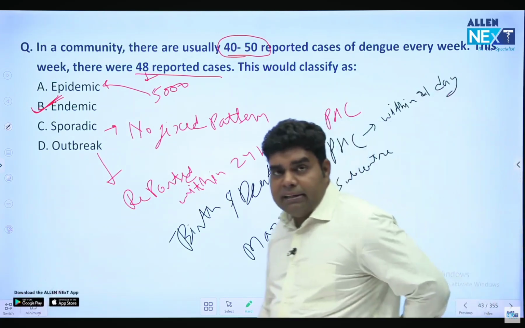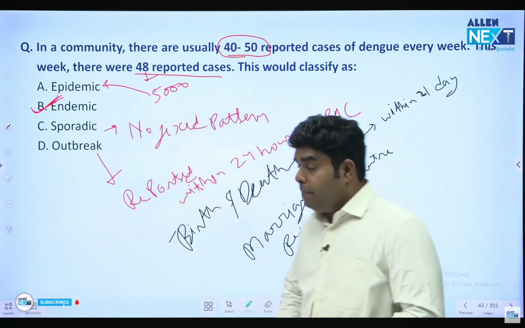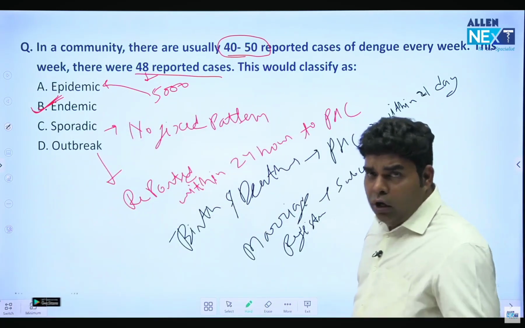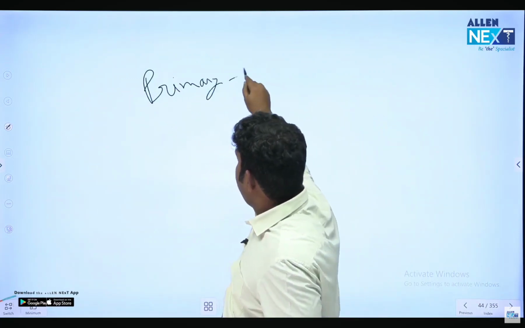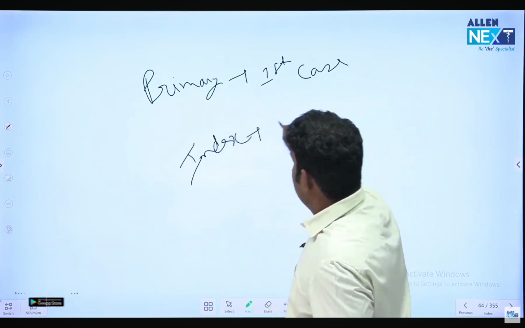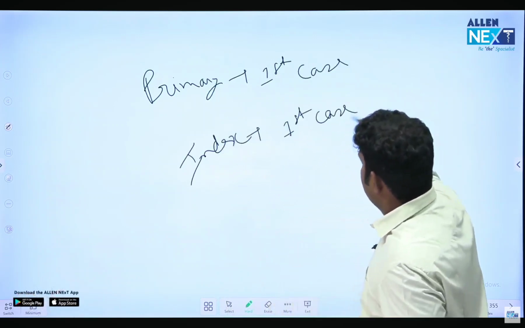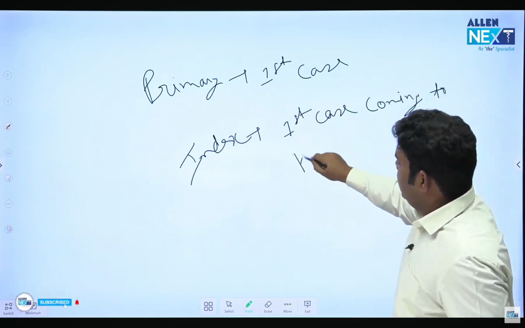Now, one more question from here is, what is the definition of an index case and a primary case? I think you all know, primary means the first case. And index means the first case coming to hospital or reported to the health system, coming into contact with the health system.